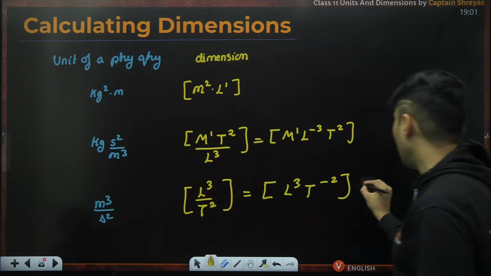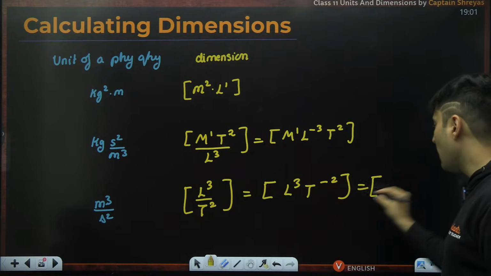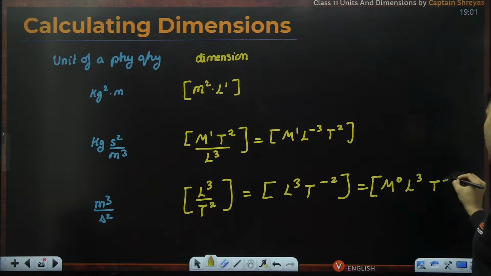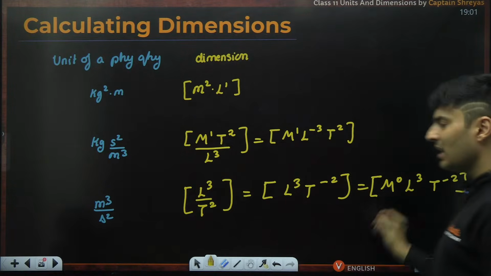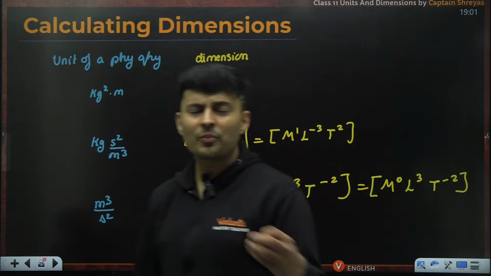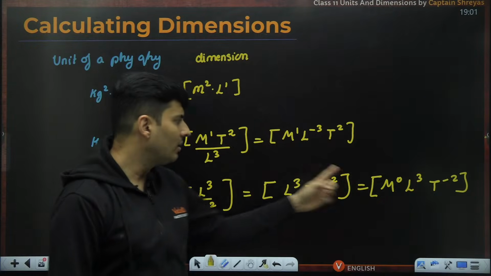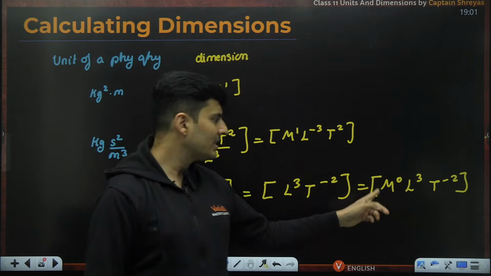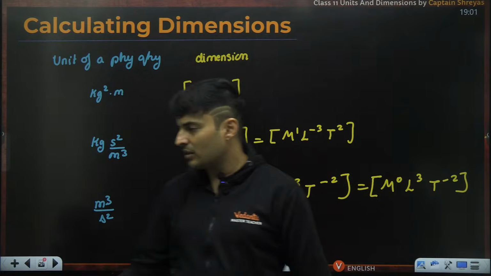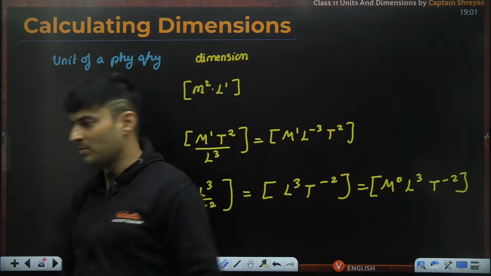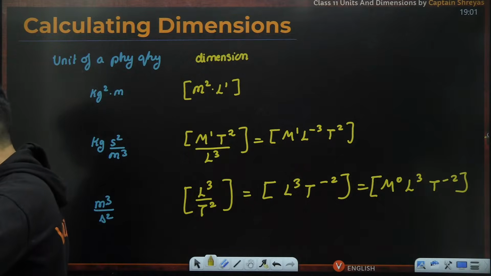Some books might also write this with mass but with a 0 power, m raised to 0, L raised to 3, T raised to minus 2. Why? Because anything raised to 0 is 1. So if it is independent of something, then you might always see some 0 power. So this quantity's units tell me that it is not directly dependent on the mass part.